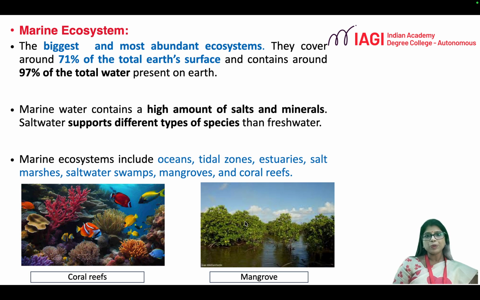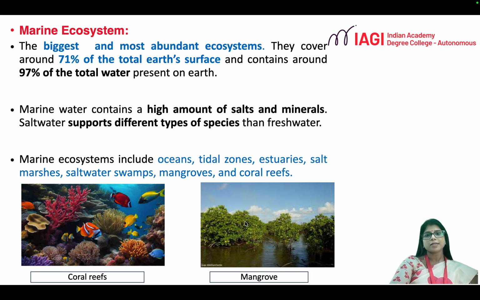As we all know, the marine environment is highly rich in salts and minerals, and as a result, these marine ecosystems are biodiversity hubs, supporting a much larger number of organisms and plants than the freshwater ecosystem. Some examples of the marine ecosystem include oceans, mangroves, coral reefs, tidal zones, etc.